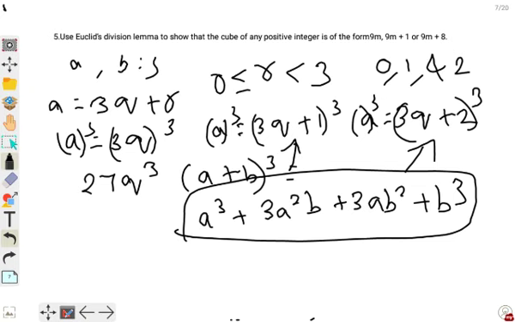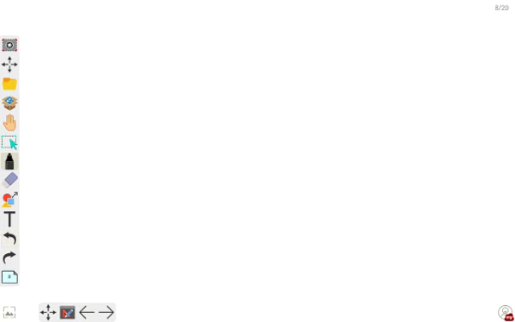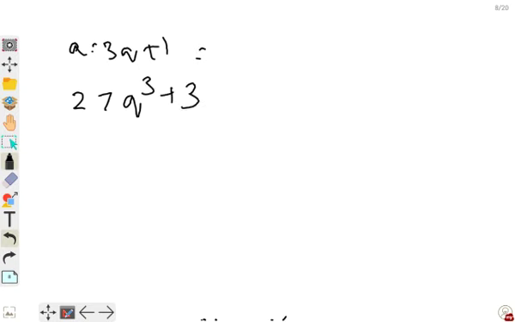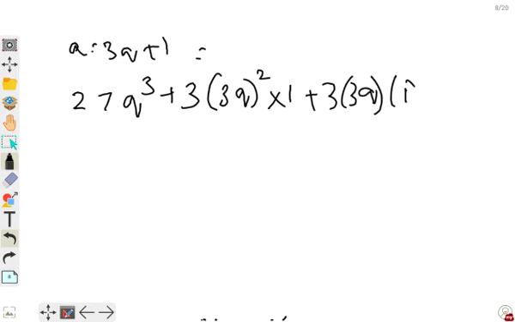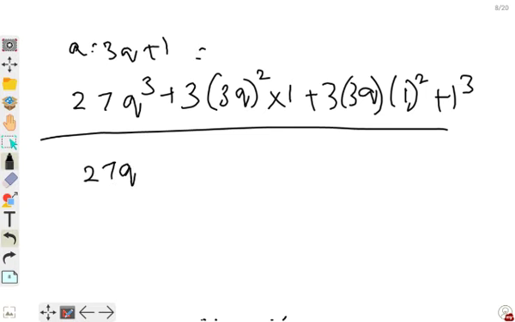Okay, so now let us apply. When we apply it for a is equal to 3q plus 1, we will get 27 q cube plus 3 a square b plus 3ab square plus b cube. So when you expand it, you will get 27 q cube plus 27 q square plus 9q plus 1.